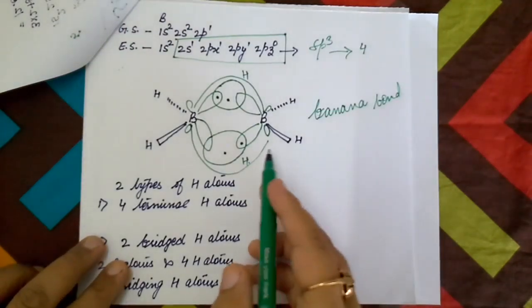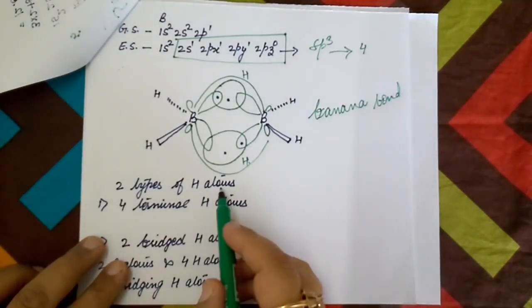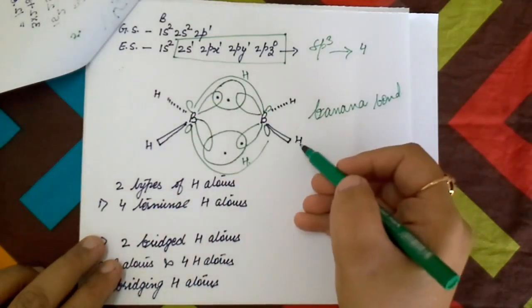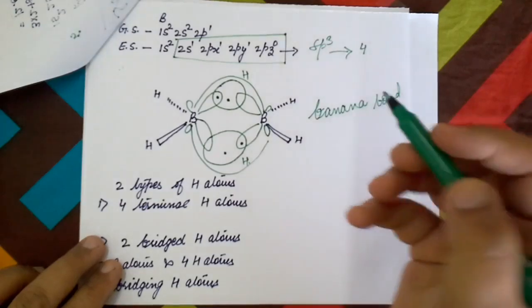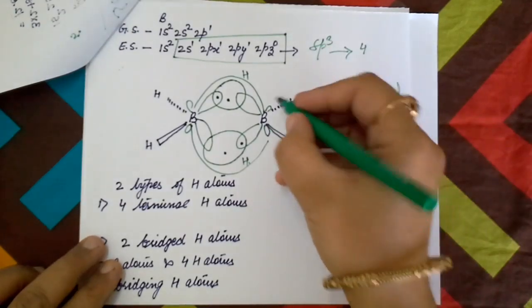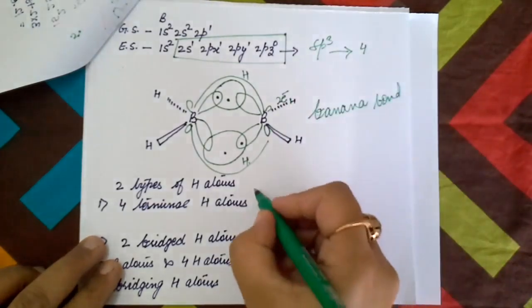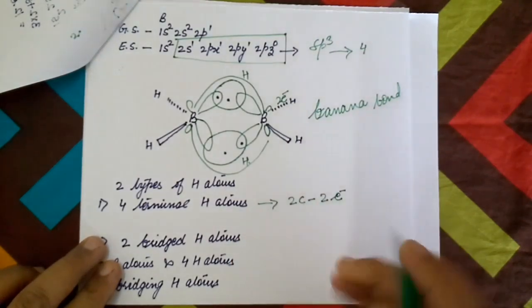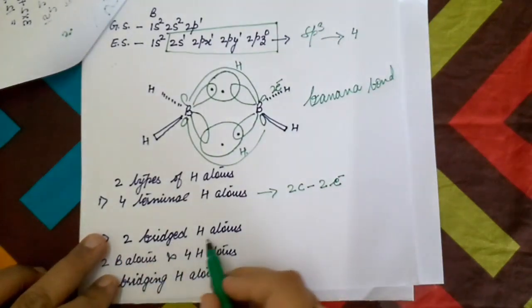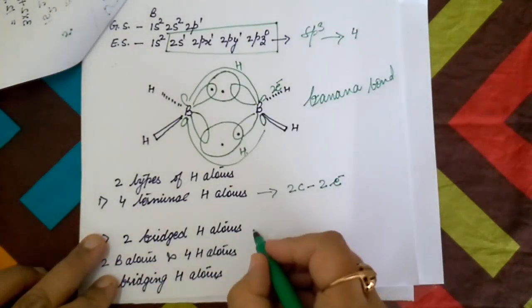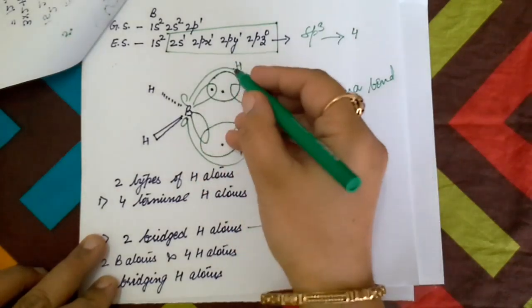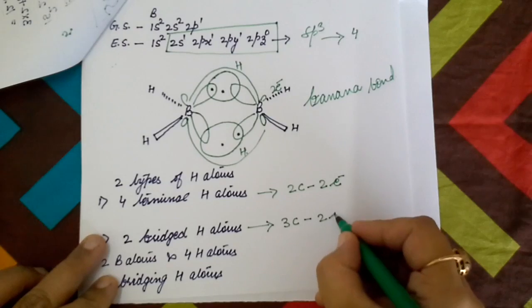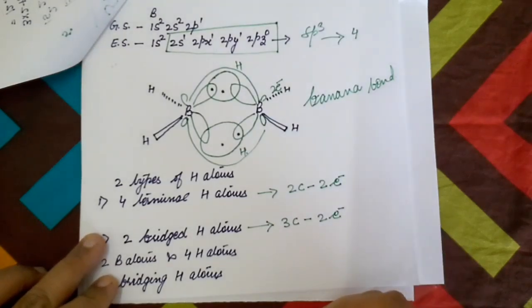In diborane, there are 2 types of hydrogen atoms. These are 4 terminal hydrogen atoms. These are made by general covalent bonds by sharing of 2 electrons. So this is a 2 center, 2 electron bond. And 2 bridged hydrogen atoms are there, in which there is involvement of 3 atoms. So a 3 center, 2 electron bond is there.